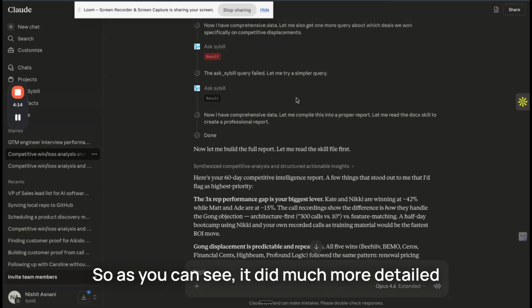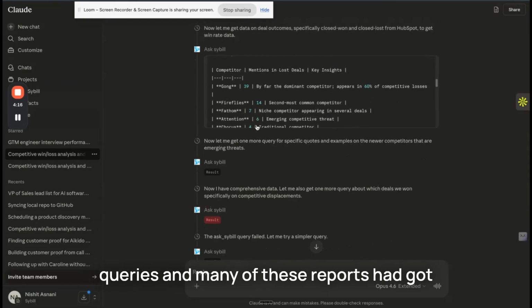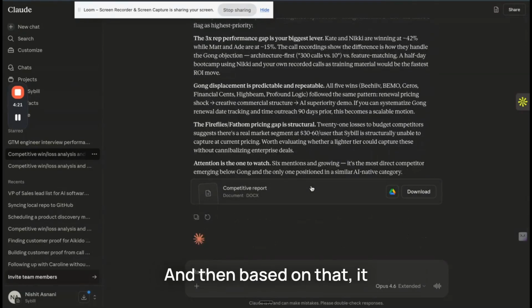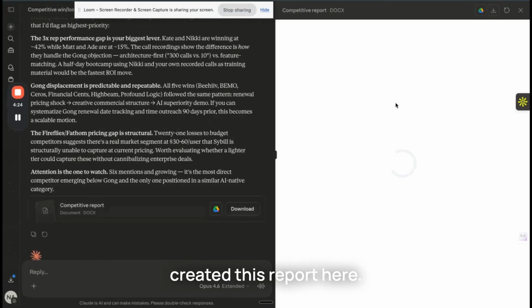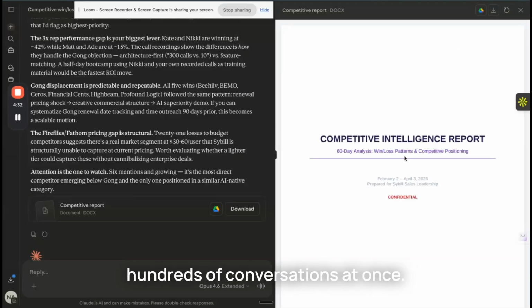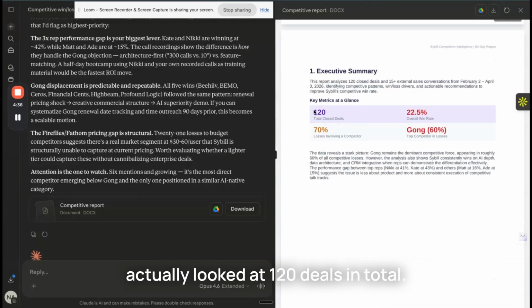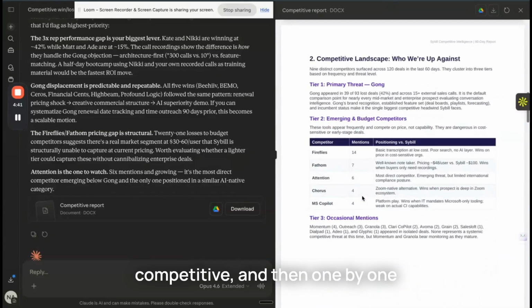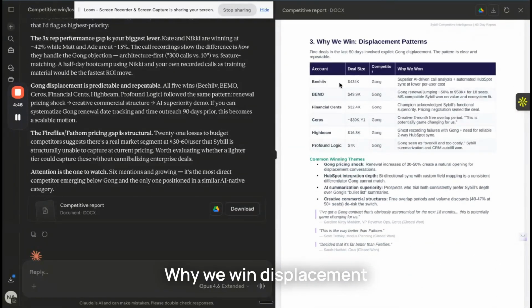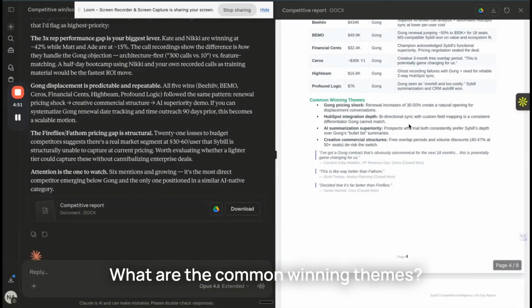So as you can see, it did much more detailed queries. In many of these reports, it got analysis from Sybill from 100 or even 500 conversations. Based on that, it created this report. Here, it didn't just look at metadata or a handful of transcripts. It actually looked at all the reports Sybill sent it, which could include up to hundreds of conversations at once. It looked at 120 deals in total, overall win rates, losses involving competitors, and then one by one got into each of those competitors. As you can see, it's much more detailed: why we win, displacement patterns, specific deals, how we win against them, and the common winning themes.